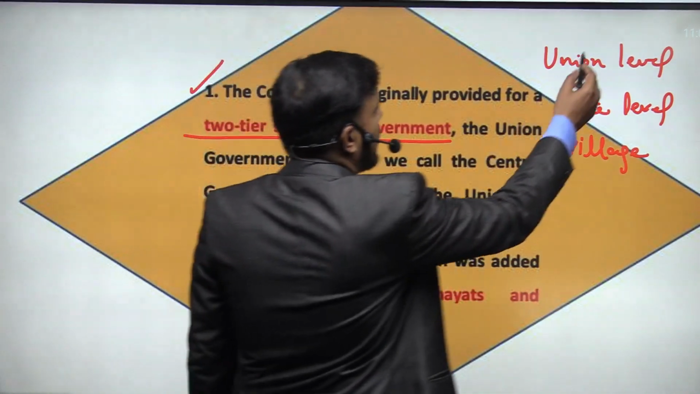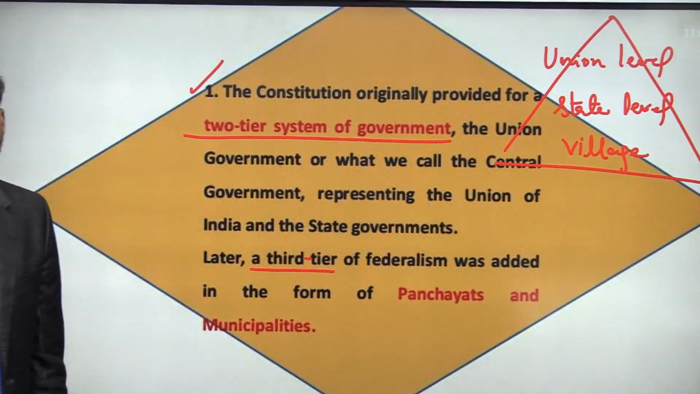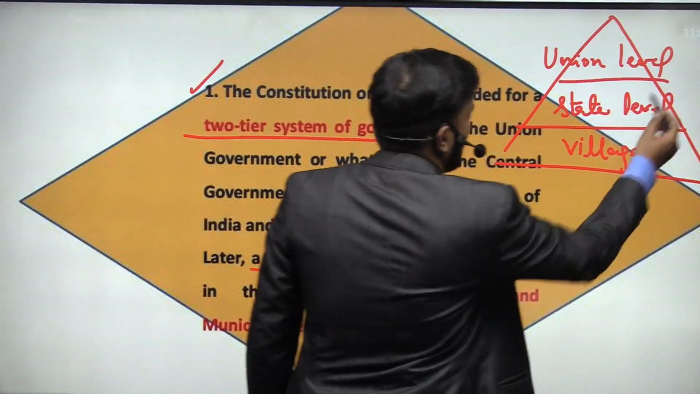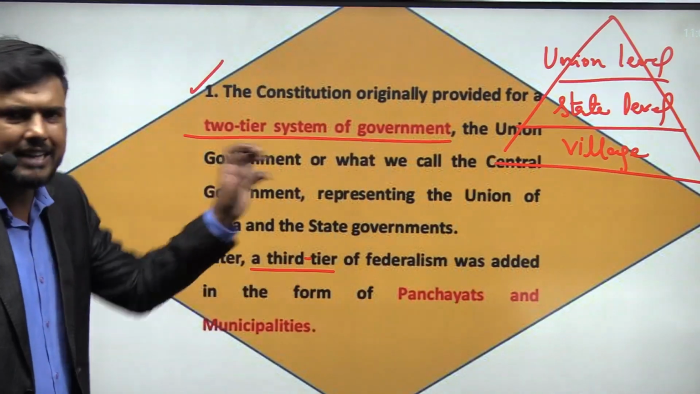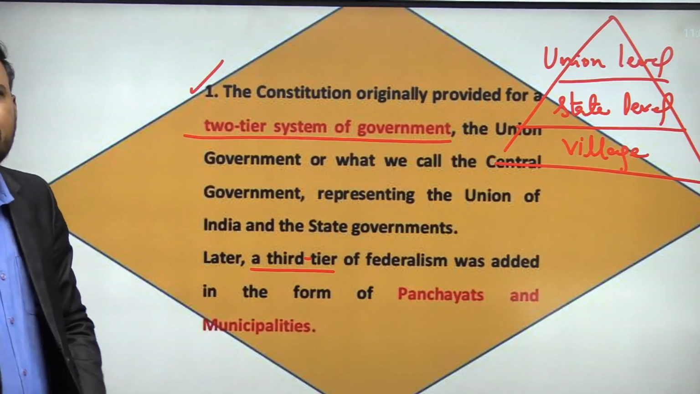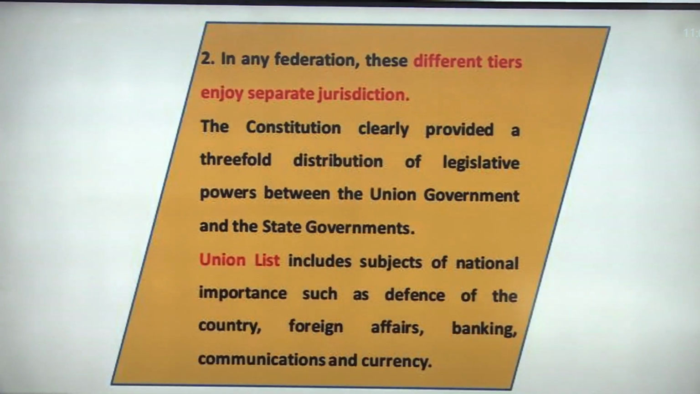Okay, so I am talking about the 73rd amendment. The 73rd and 74th amendments were brought into the Indian Constitution, and through them we have inserted this third type of governance. This is one of the reasons why we say that yes, India is a federal country.